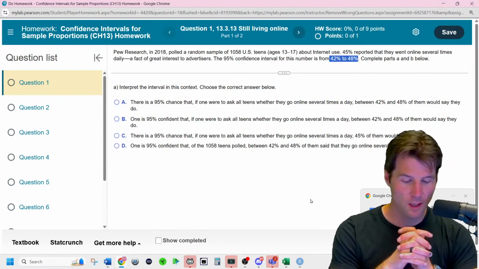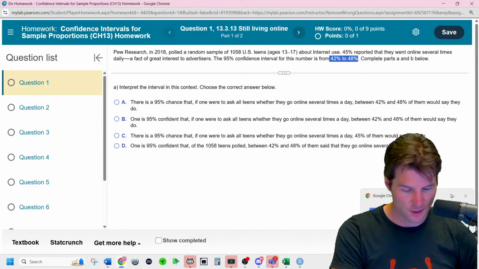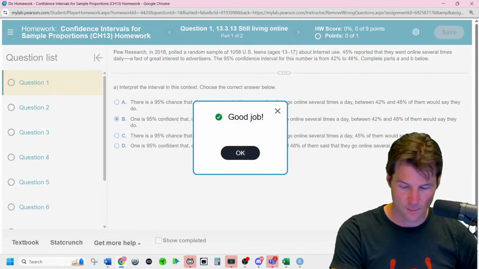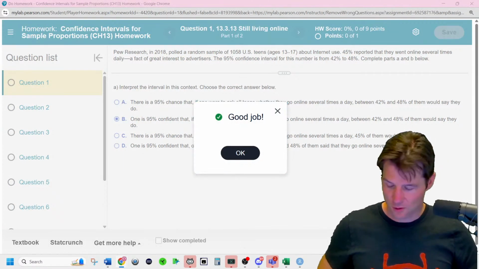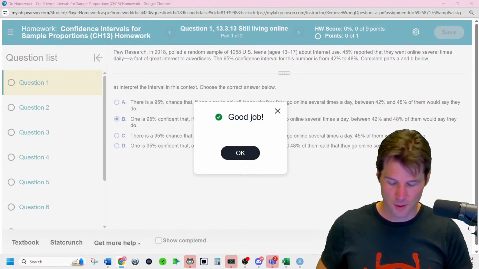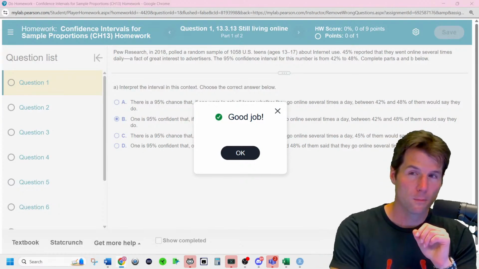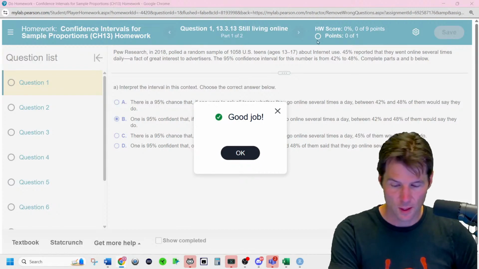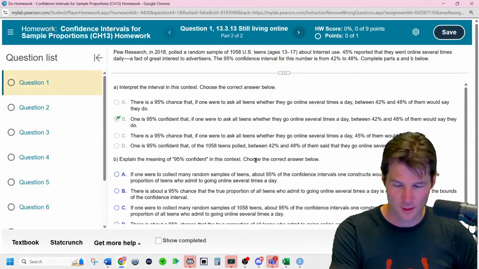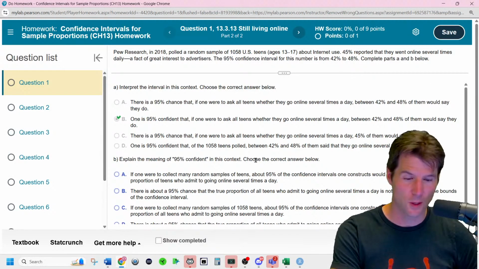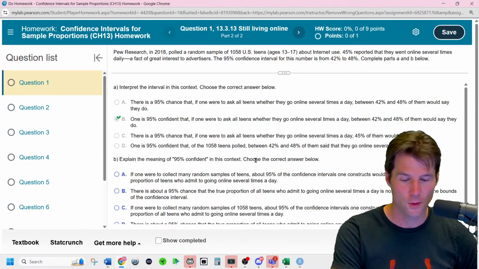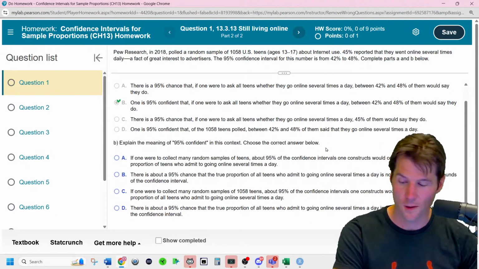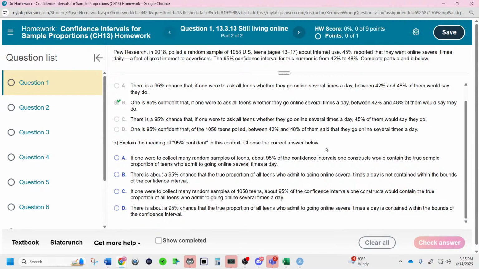So what does this mean? I am 95% confident that if we were to ask all the teenagers, that's somewhere between 42 to 48%. Mubot's also got the interpretation of a confidence interval in the chat. If we say confidence, he will put it in the chat where we say I am blank percent confident that the true blank is contained in the interval blank to blank. So I am 95% confident that the true proportion of teenagers who are online constantly is contained in the interval 42 to 48%. This is some of the interpretation you need for test 3. Explain what 95% confident means.